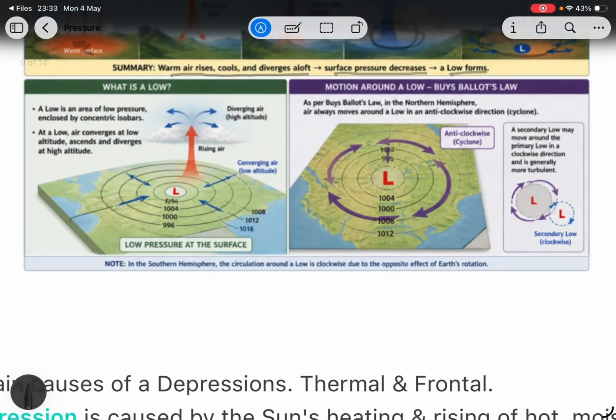A low is an area of low pressure enclosed by concentric circles. As I told you, this is a low and these are the concentric circles of different pressure, like 1004, 1008, 996. At low, air converges. You can see the air converging here, then it ascends, meaning it goes up, then diverges at some altitude.